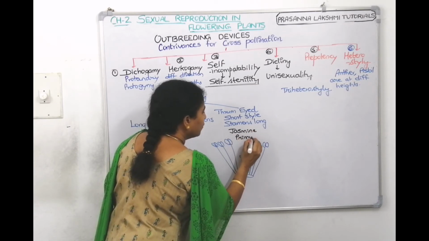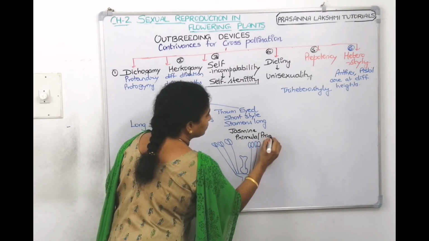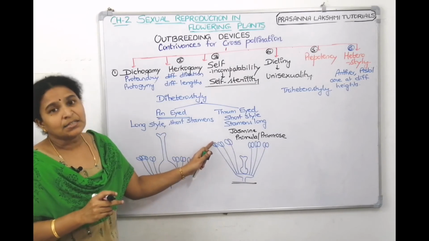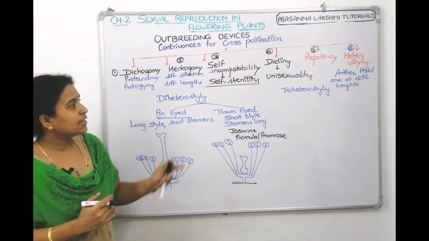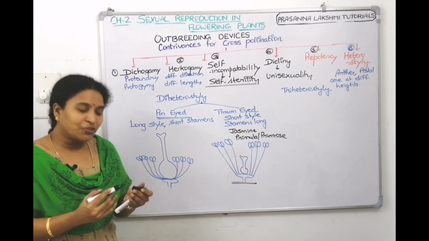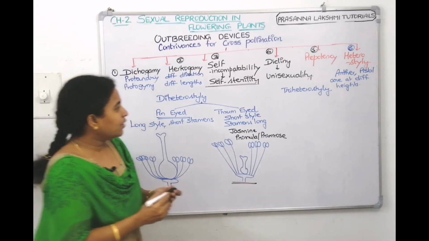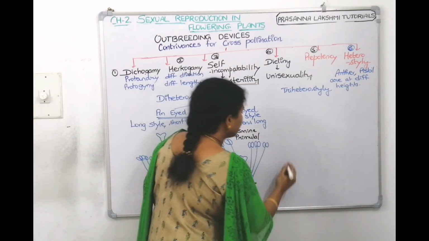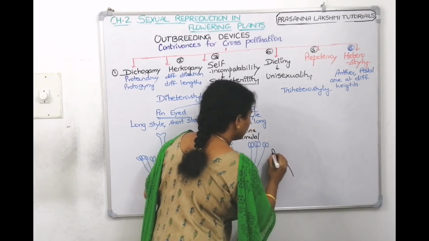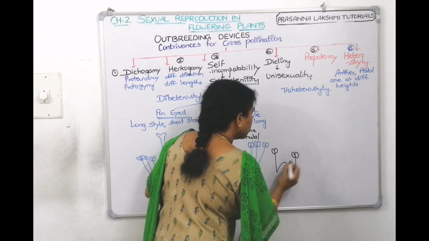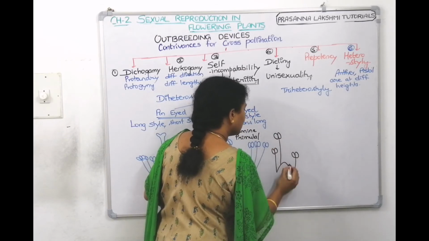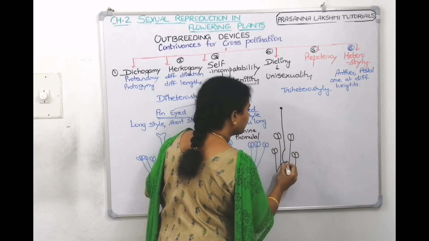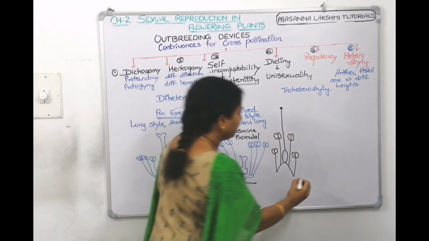Primula, which is also called primrose. So we can find such type of condition where the anthers and the styles are positioned at different lengths. Coming to triheterostyle, there are three different conditions. Tri means three, right? So one condition we will see like this: short stamens, medium stamens, long style is one condition.